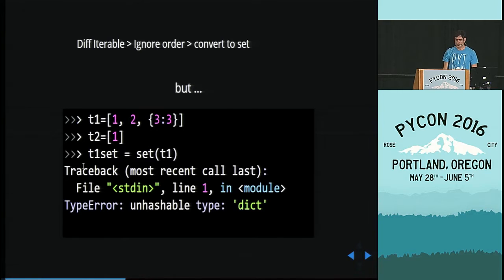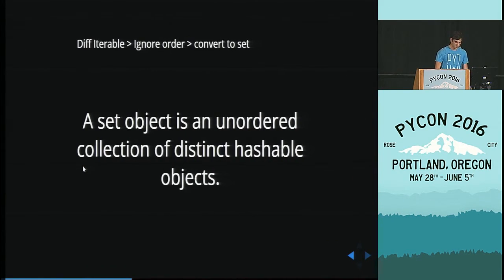Now, there are times that you cannot convert a list into a set. And here we have an example. It says type error, unhashable type dictionary. So what does this mean? Let's first think about what sets are. Sets are an unordered collection of distinct hashable objects. Your objects need to be hashable. Dictionaries are not hashable.